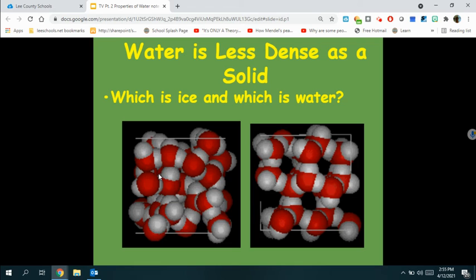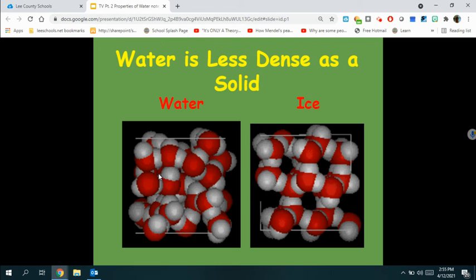Which is ice and which is water? This one is water because the molecules are closely compacted together. This is ice because you can see that the molecules are spread apart.